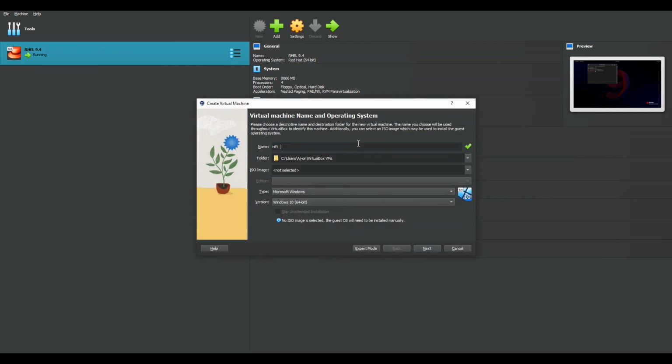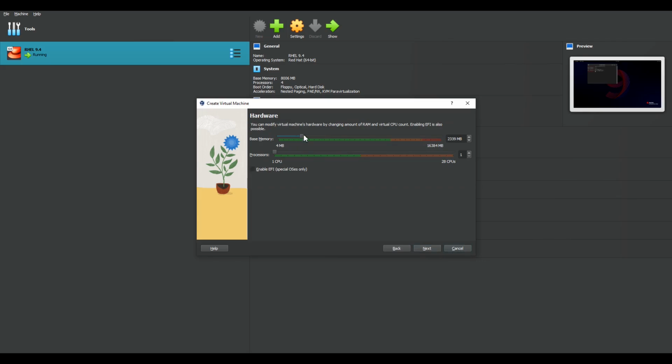So let's just give it a name like Red Hat Enterprise Linux 9.4 demo. Select the ISO image. Yep. We want to untick this because me personally, I've had experience in the past where when we've done an unattended installation, it's kind of bugged out or it hasn't completed. And I believe it's best practice to do stuff manually.